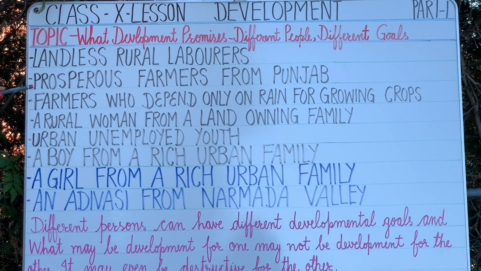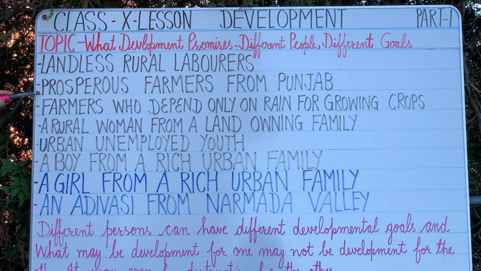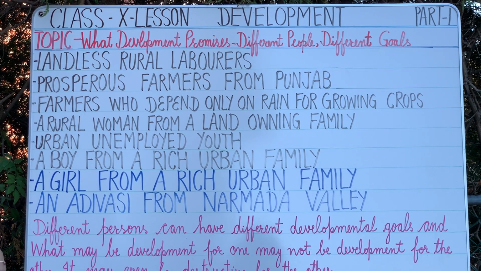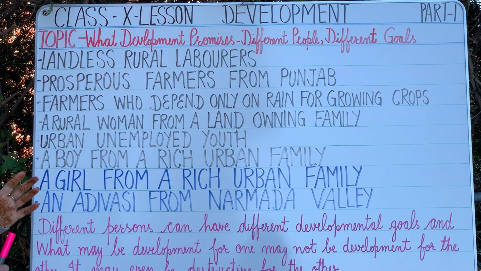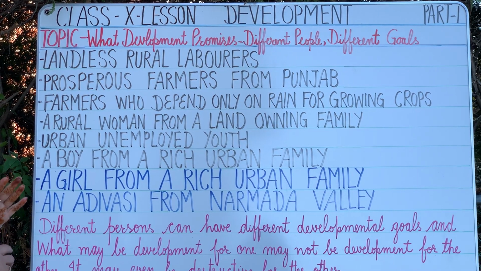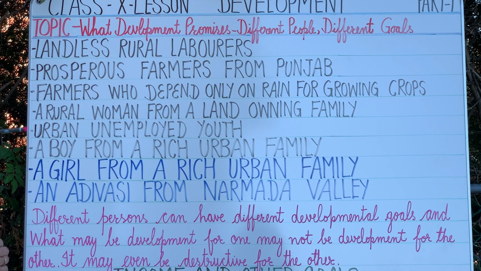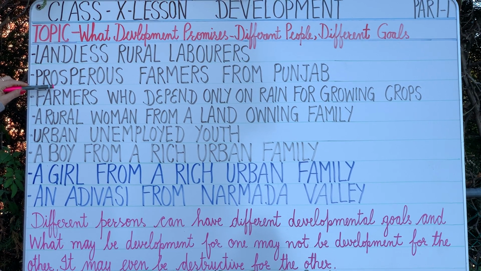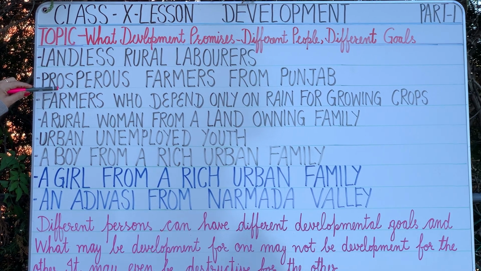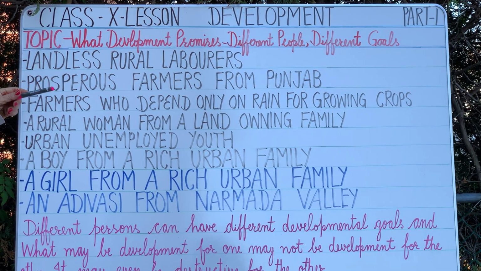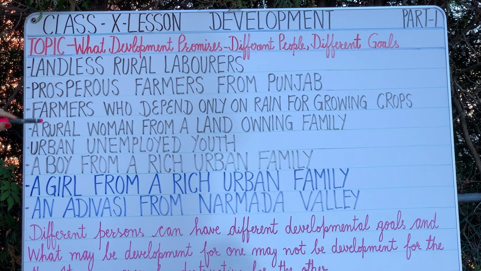Next example given is prosperous farmers from Punjab. This farmer in Punjab is a rich farmer, and what does he want? That there should be availability of cheap and skilled laborers to work in the fields and higher minimum support prices from the government. And with that money, his children should lead a settled life.